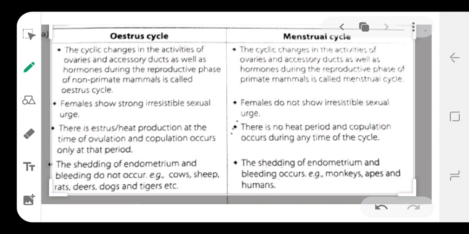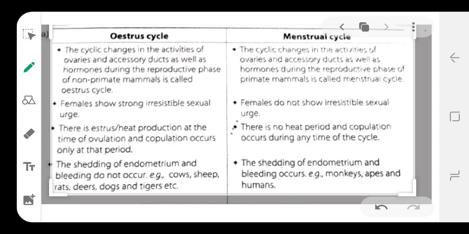But in the menstrual cycle, as in the primates, the shedding of the endometrium and bleeding take place, because once the endometrium wall is broken, it is passed out during menstruation and the blood flows in the last few days of the cyclic period.